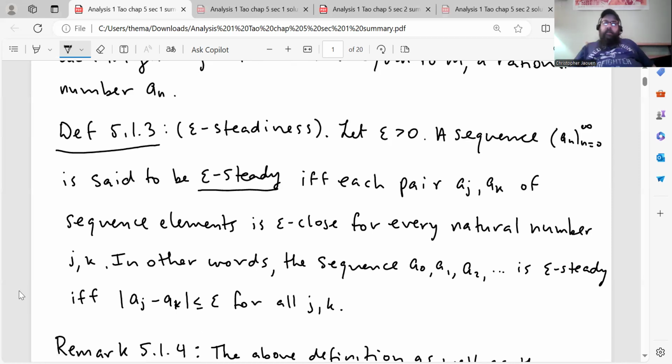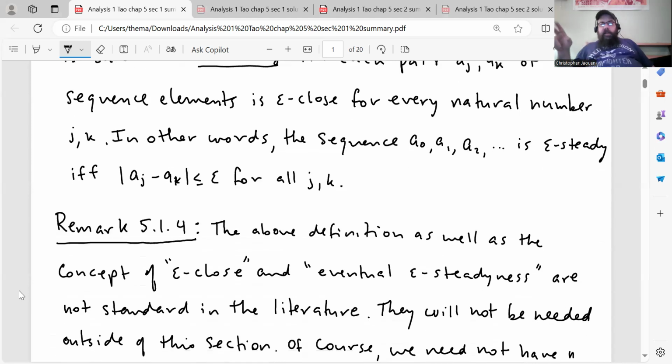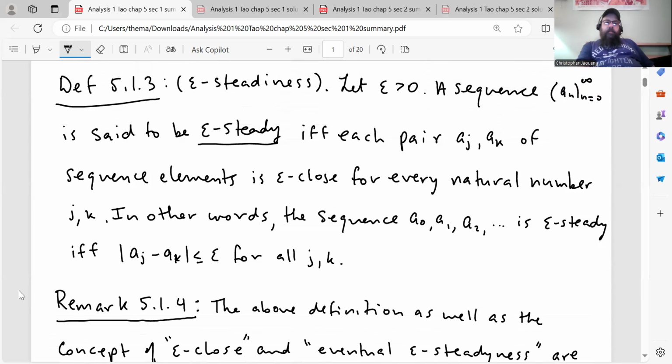In other words, the sequence a_0, a_1, a_2 is epsilon steady if and only if the absolute value of a_j minus a_k is less than or equal to epsilon for all j, k. Right, so the distance between any two terms in the sequence, where their indices are bigger than the appropriate fixed natural number, if their distance is less than or equal to epsilon for any of those, then we say that the sequence is epsilon steady.